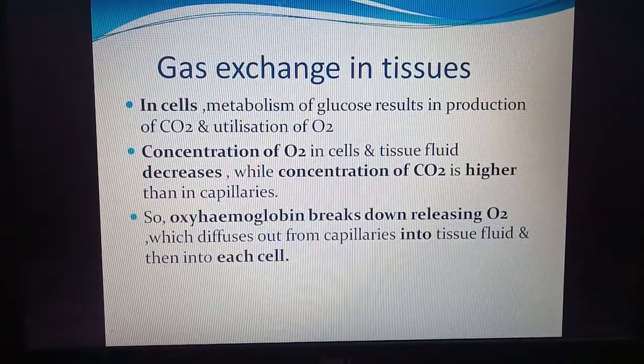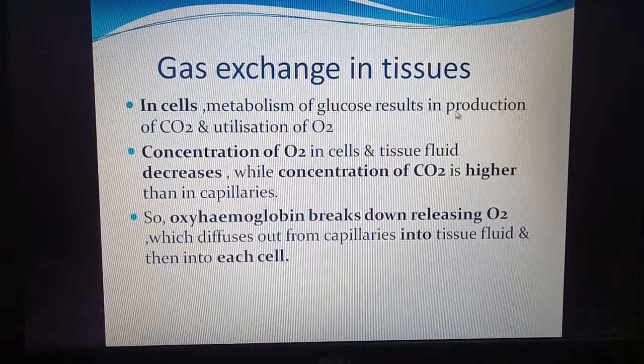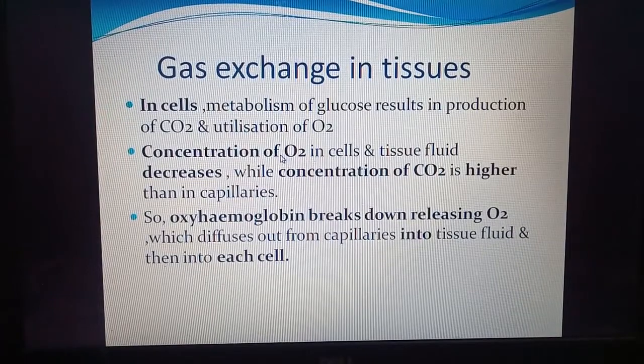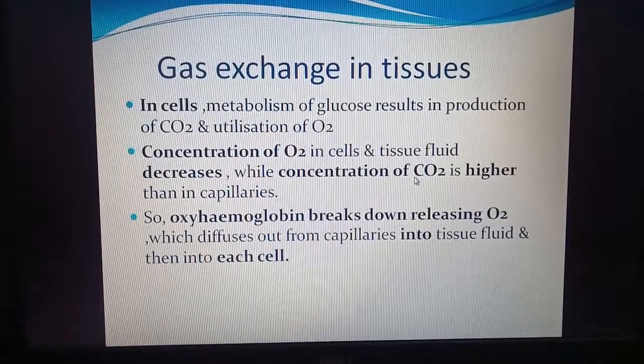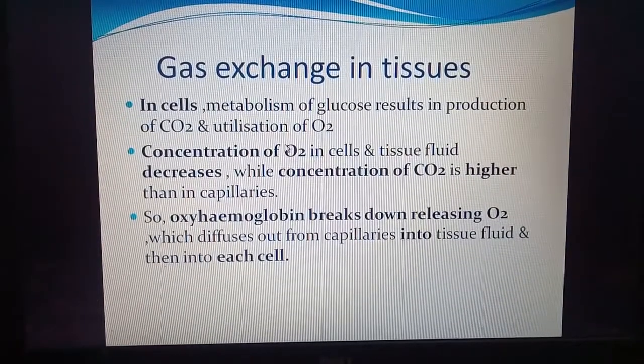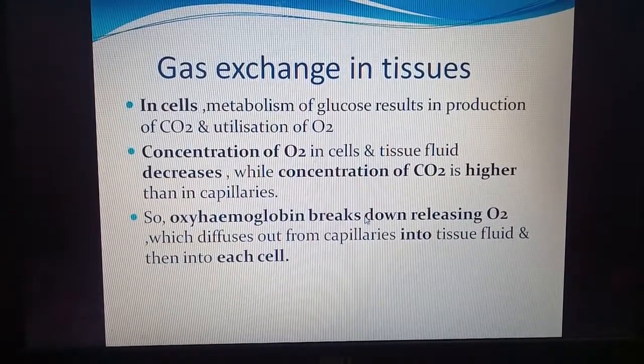Now finally, the oxygen has to reach the cells. So we know that in cells continuous respiration takes place, where glucose is broken down to form CO2 and oxygen is used. As a result, in the cells there is always a higher concentration of CO2. So in cells there is always more CO2 and less oxygen. So when oxyhemoglobin reaches the cells, it breaks down because the cells have less oxygen, and the oxygen enters the cell.